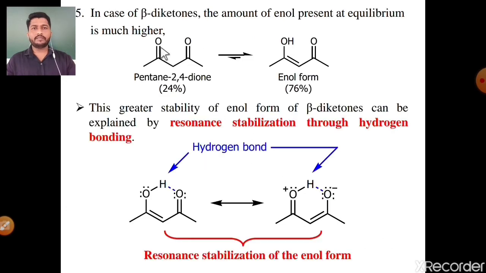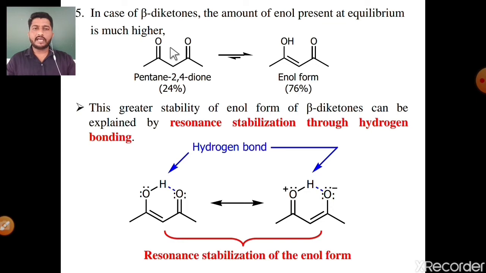But in the case of beta diketones, the amount of enol present at equilibrium is much higher. See the first example, a diketone molecule. In this molecule there are two ketone groups, the pentane-2,4-dione molecule. The keto form is 24% and its enol form is 76%. Means the enol form of this diketone molecule is much greater than its keto isomer.